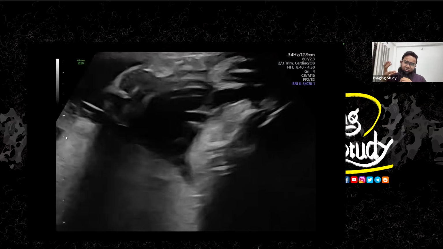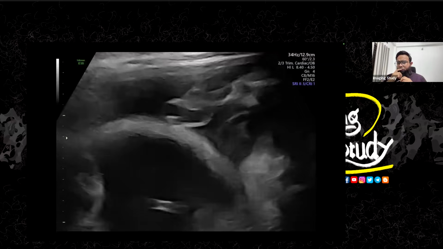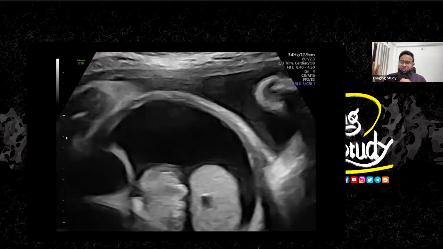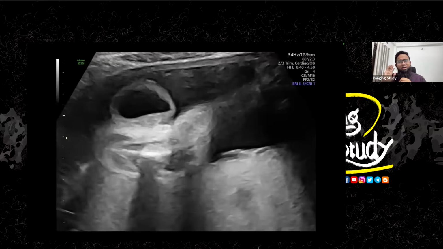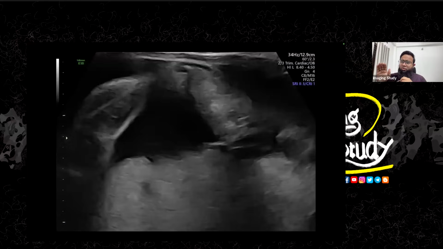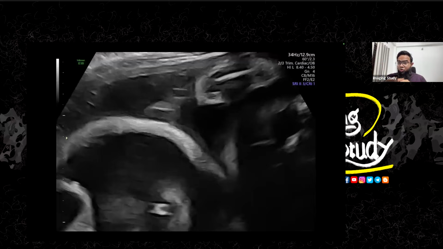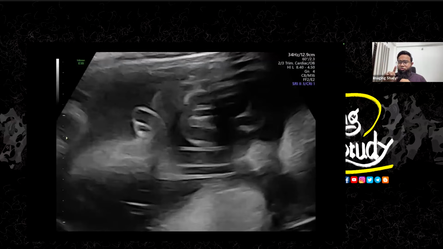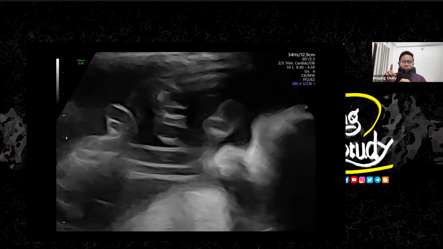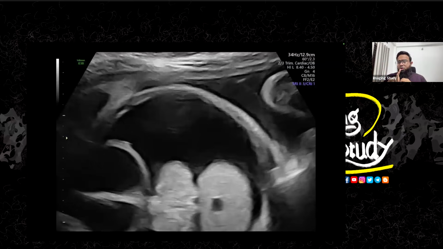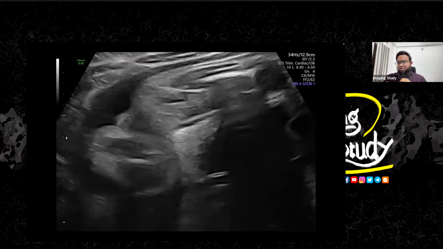As the amniotic fluid is a good amount, there should not be complete obstruction of the urinary bladder. If there is no urinary bladder and no functional kidneys, there should be gross oligohydramnios. But as you can see, there is no feature of oligohydramnios. So definitely the bladder should be present or urine output should be present. So we couldn't find any urinary bladder in this patient.